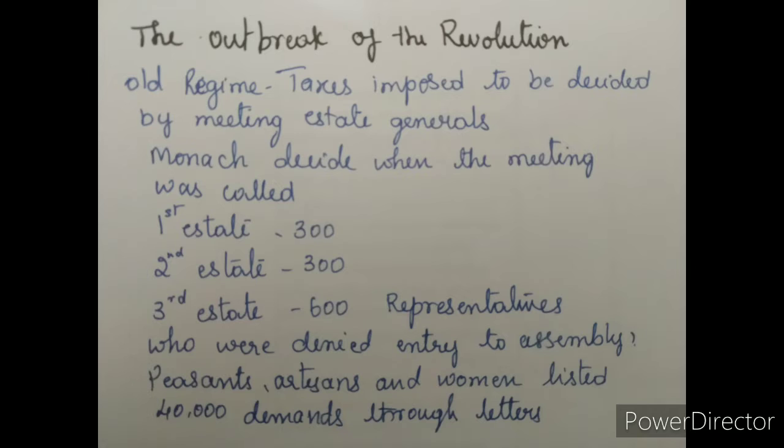Now we move on to the outbreak of the revolution. Louis XVI had to increase taxes for reasons you have learnt in the previous section. How do you think he could have gone about doing this? In France, under the old regime, the monarch did not have the power to impose taxes according to his will. Rather, he had to call a meeting of the Estates General, which would then pass his proposals for new taxes. The Estates General was a political body to which the three estates sent their representatives.